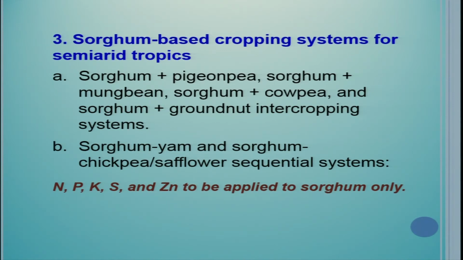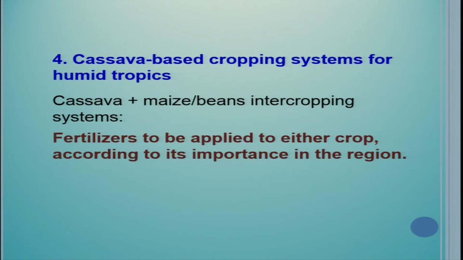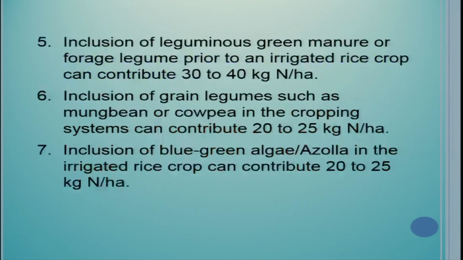So, very clear-cut recommendation, no confusion. Fourth is the cassava-based cropping system for the humid tropics: cassava plus maize-bean intercropping system. Fertilizer to be applied to either crop according to its importance in the region.